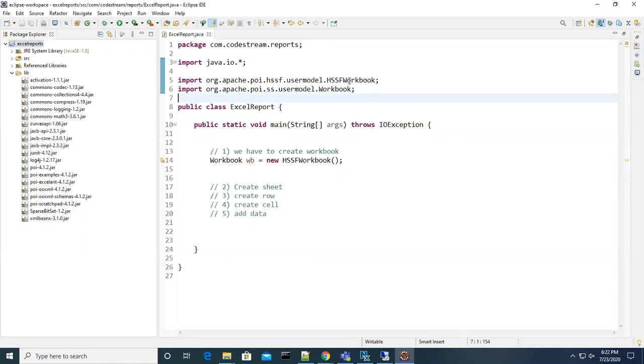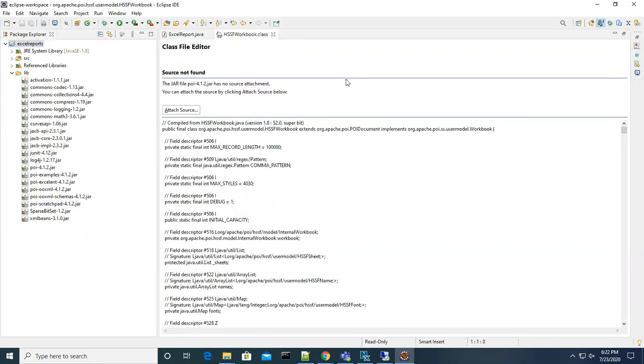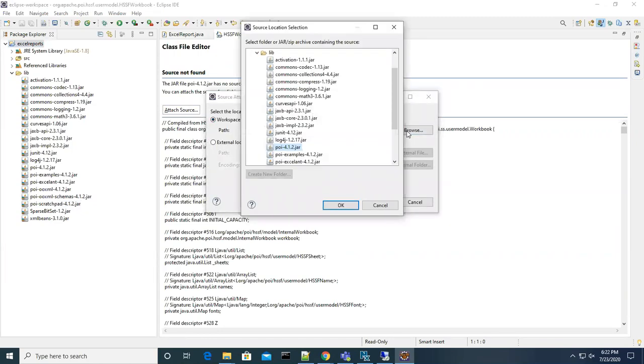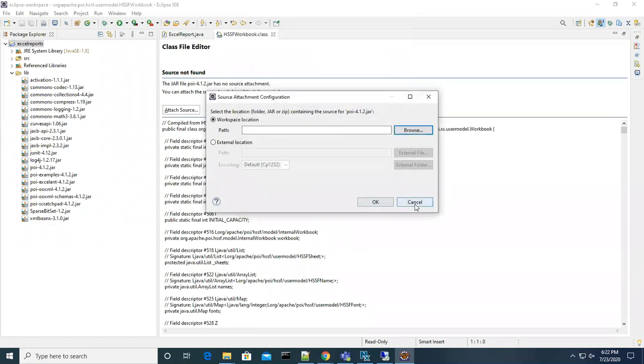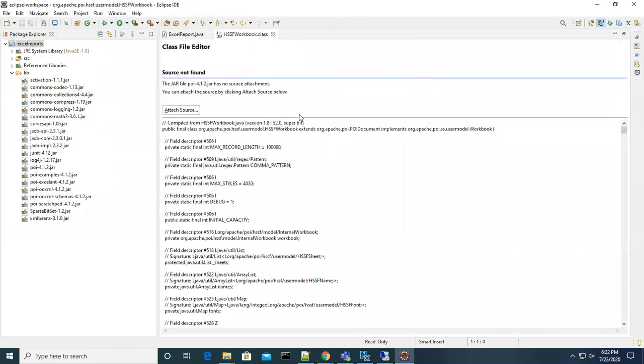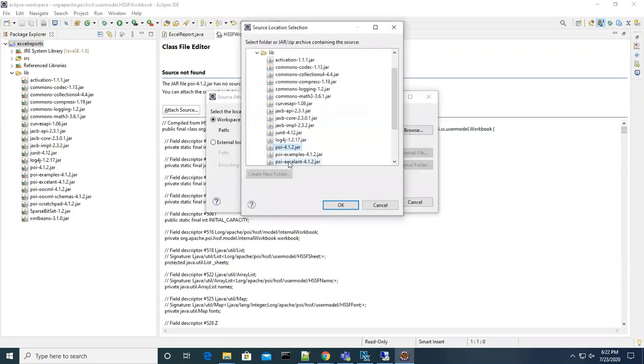I'm just clicking here, guys. Let me add all those things. It is asking because if you want to look at the code, it asks. I will skip that later. So you understand these classes are available in one of these libraries, mainly in this library.